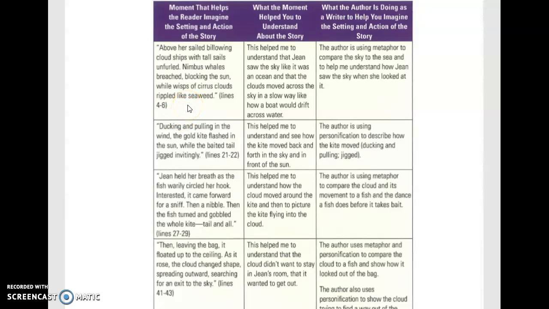Nimbus walls breached, blocking the sun, while wisps of cirrus clouds rippled like seaweed. The tool that the author used in this example was a metaphor. He was comparing the sky to the sea, and it helped me to understand how Jean saw the sky when she looked at it.